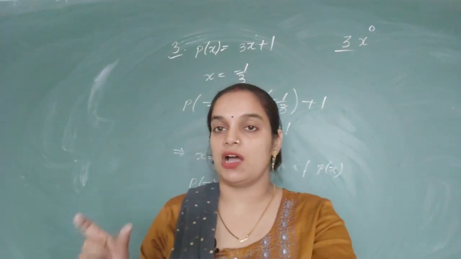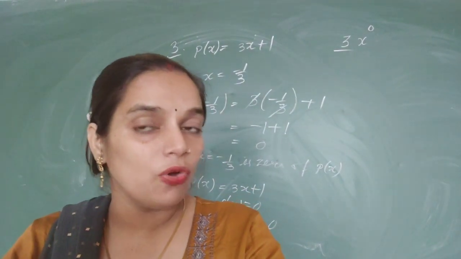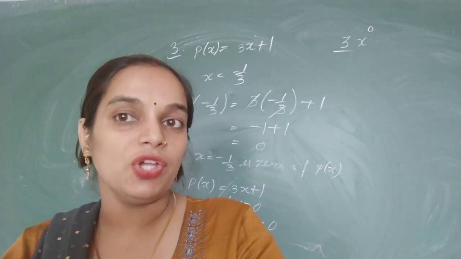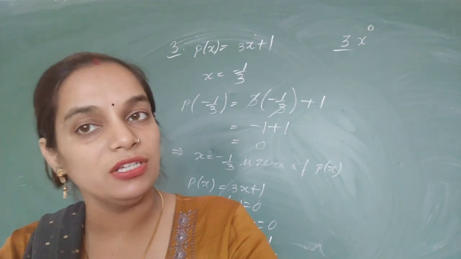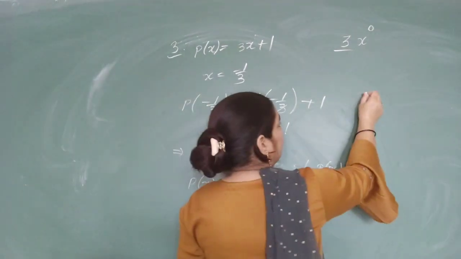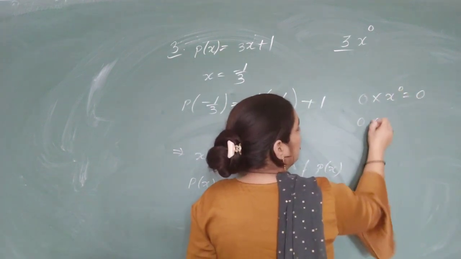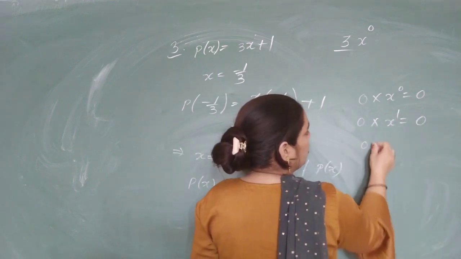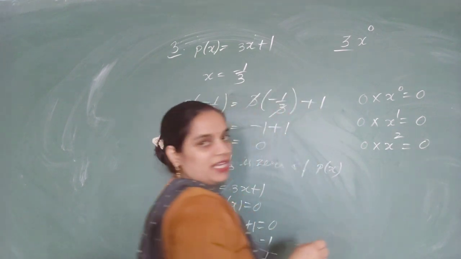I used the words except 0 polynomial, because 0 is also a polynomial, called the 0 polynomial, but the degree of the 0 polynomial is not 0. Because if we multiply 0 with x raised to the power 0, we get 0. If we multiply 0 with x raised to the power 1, again we get 0.